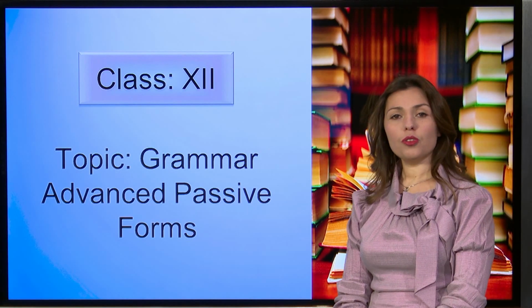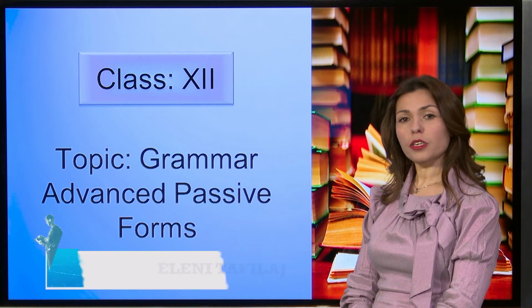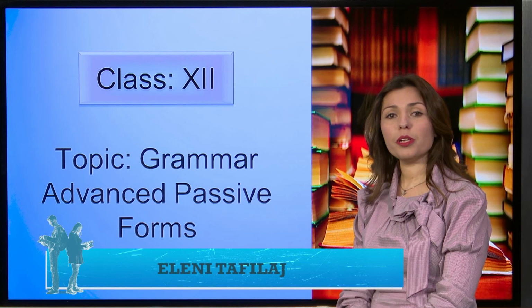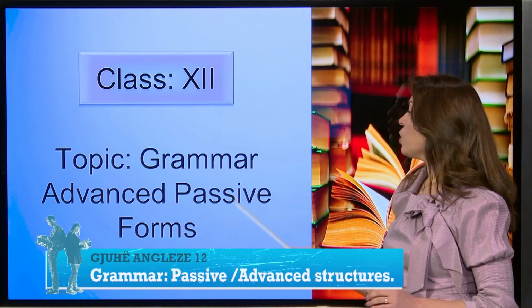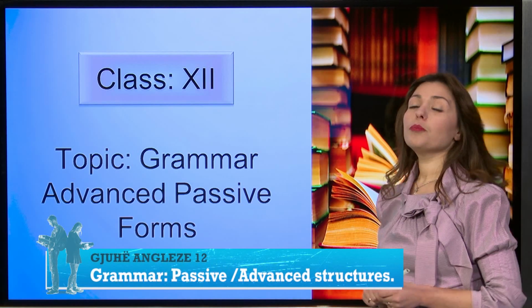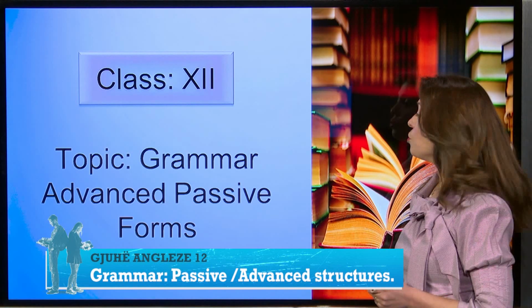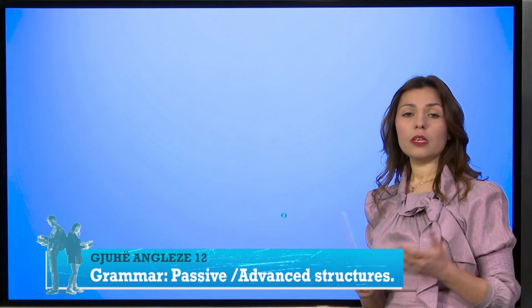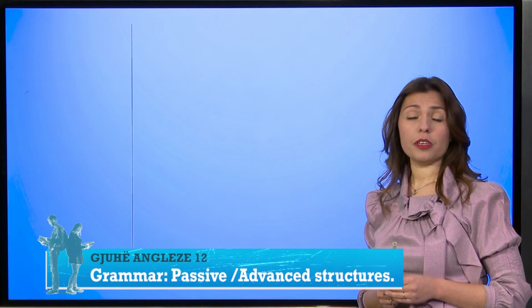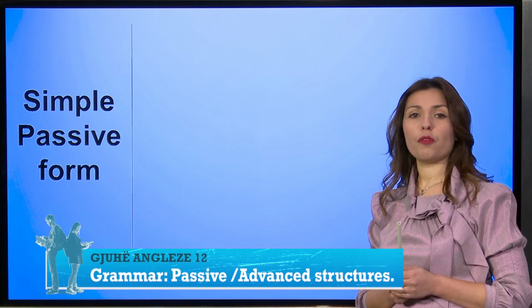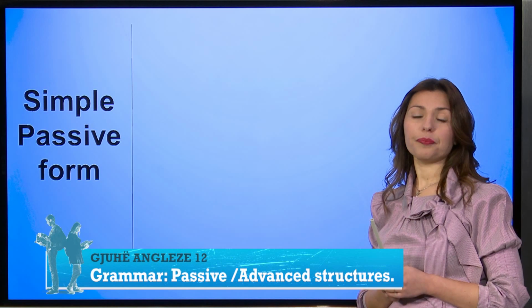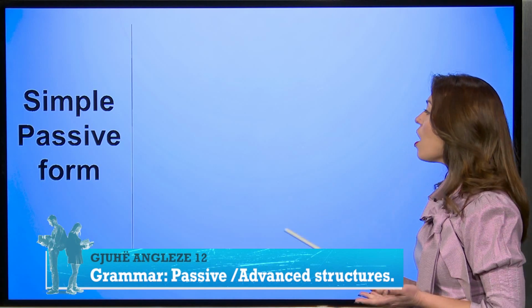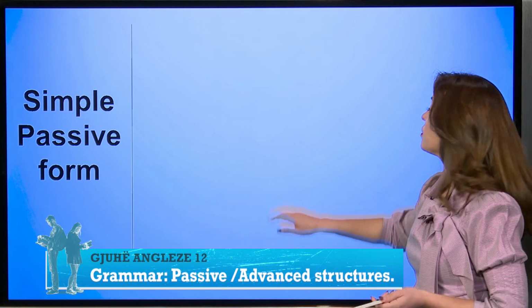Let's move on to our other lesson. First, we dealt with the linking words, the advanced vocabulary. Now we're going to deal with some grammar, and more specifically, more advanced passive forms. Until now, in previous years, we've dealt with the simple forms of the passive voice. Let's see first of all, what are these passive forms?